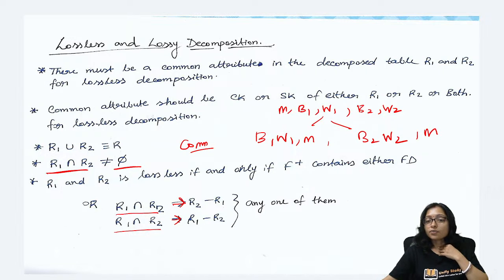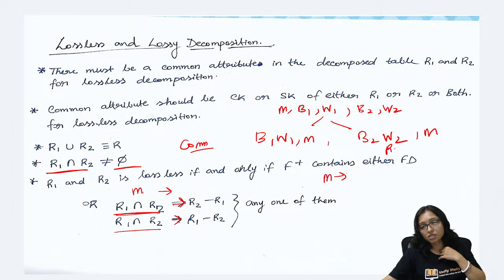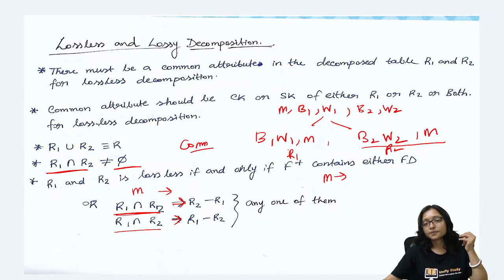Now what will happen? Either mother, that is R1 intersection R2, implies R2 minus R1. So this is your R2 and this is your R1. R2 minus R1 means the total minus the common part. So that is B2 W2, and the mother is the common part.